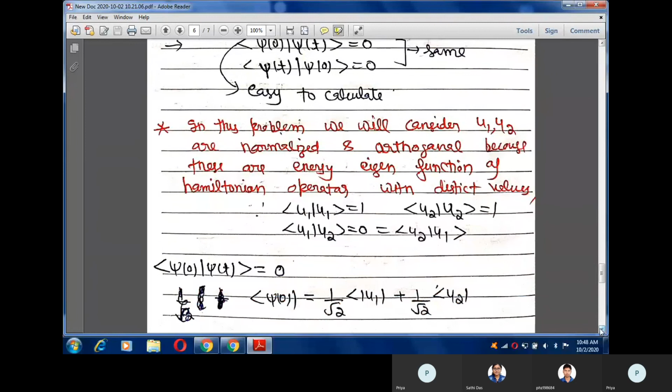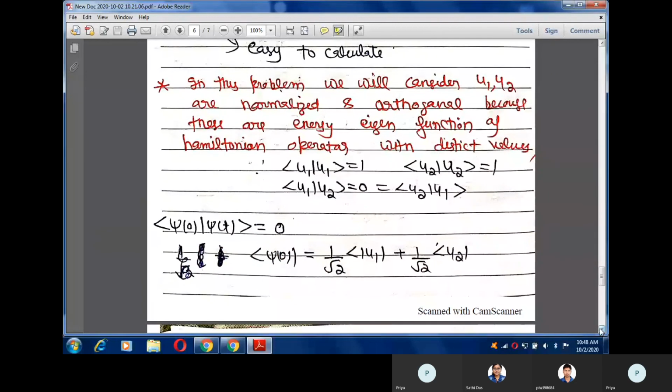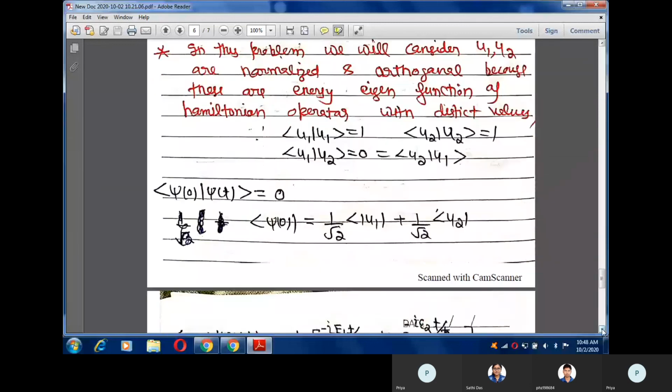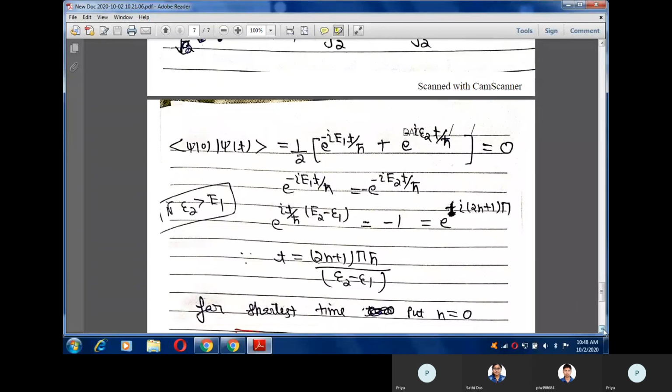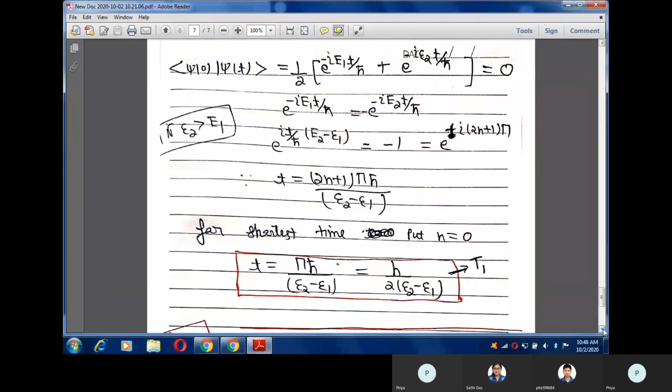And as it is given that we have to find the time at which both become orthogonal, we can apply this condition, and by applying it we find the bracket of psi 0 with psi t. After solving the complete expression, you will get the time equals to this.